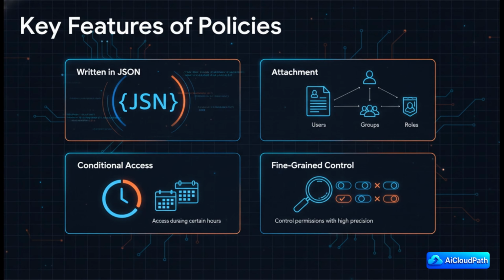So these JSON policies are super flexible. You can attach them to individual users, sure, but you can also attach them to entire groups and, as we'll see in a minute, to roles. This gives you almost surgical precision. You can grant access to a single file, or you can get even more specific and add conditions, like, I don't know, only allowing access during business hours?